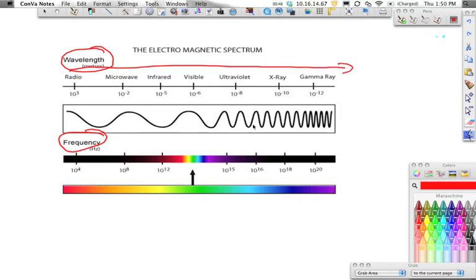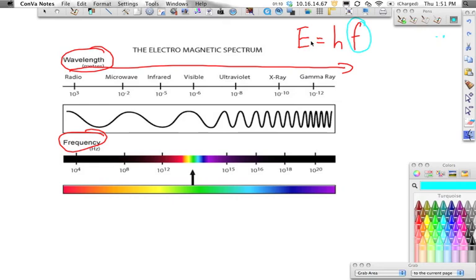the higher the frequency that we're going to have, the higher the energy we're going to have. Because if you think about it, remember the equation, we have energy equals Planck's constant times frequency. If frequency goes up, if frequency is a really big number, then we're multiplying a big number times Planck's constant, so our energy is going to go up as well.